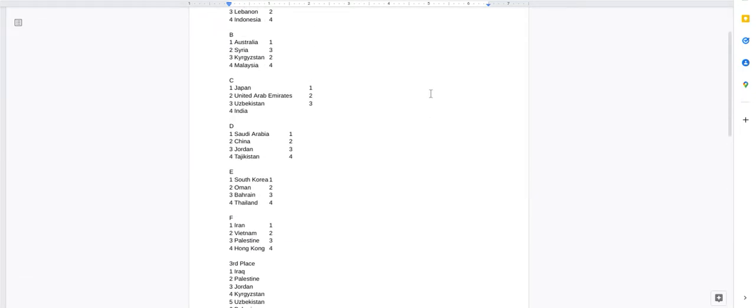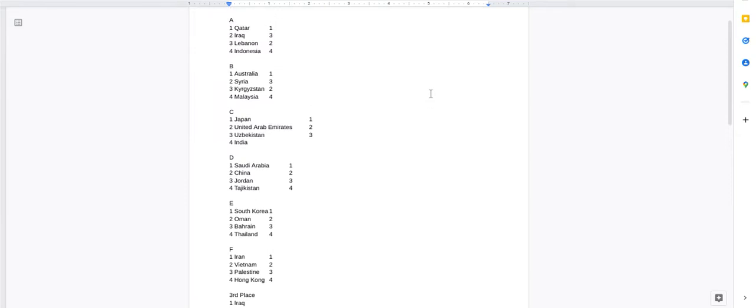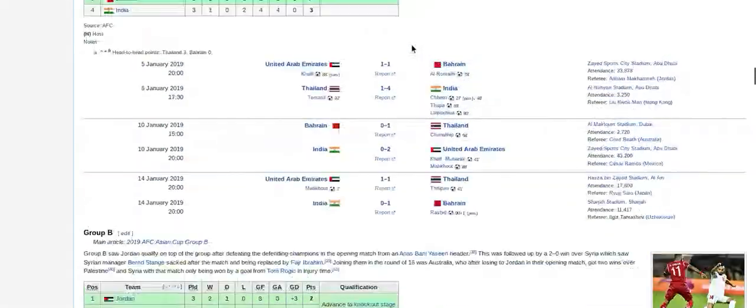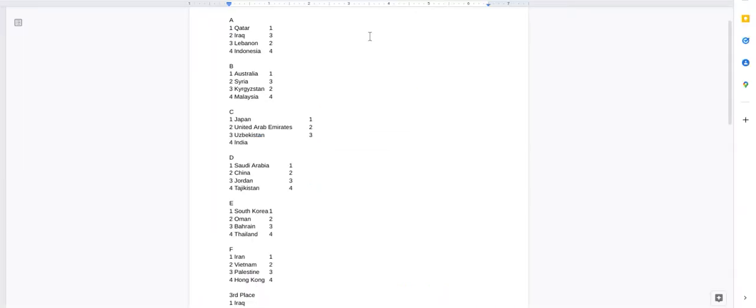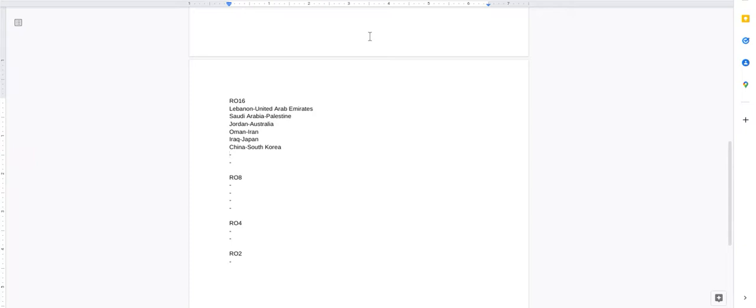But Kyrgyzstan from Group B did advance, but the B3 didn't advance, right? The B3 didn't advance, so Kyrgyzstan will take the spot, and it will be top of A versus Kyrgyzstan. So Qatar and Kyrgyzstan.